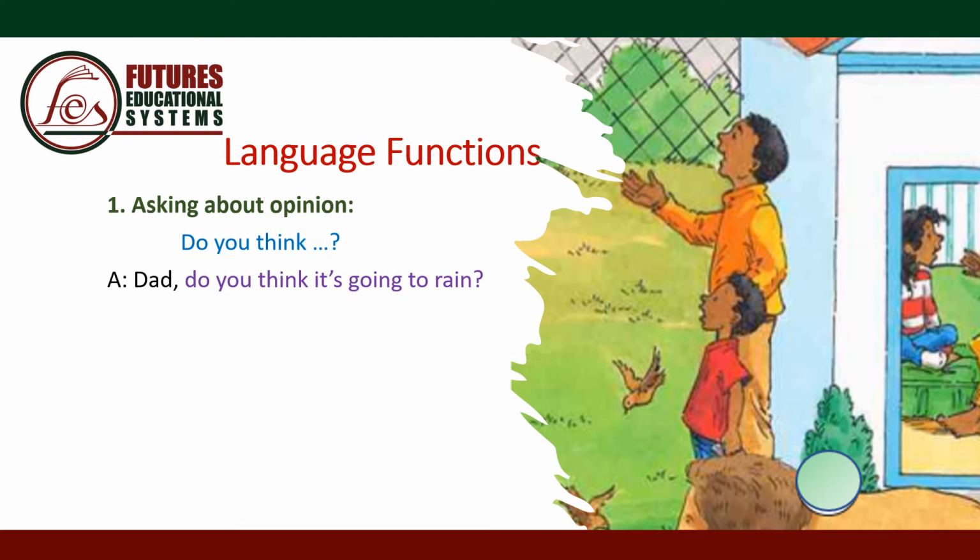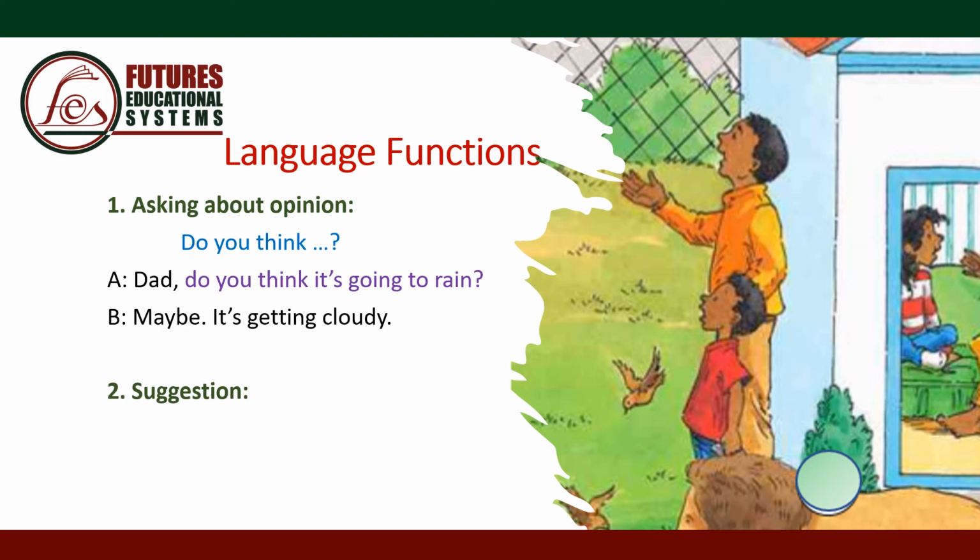Dad, do you think it's going to rain? Maybe. It's getting cloudy. So when the father saw the clouds in the sky, he thought, maybe it's going to rain because it's getting cloudy.